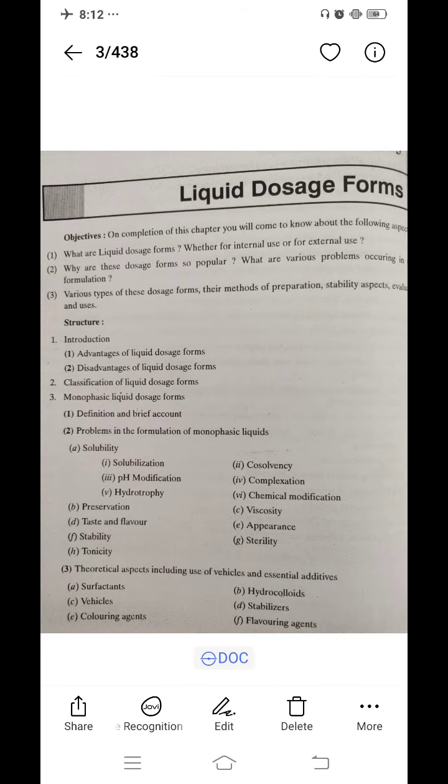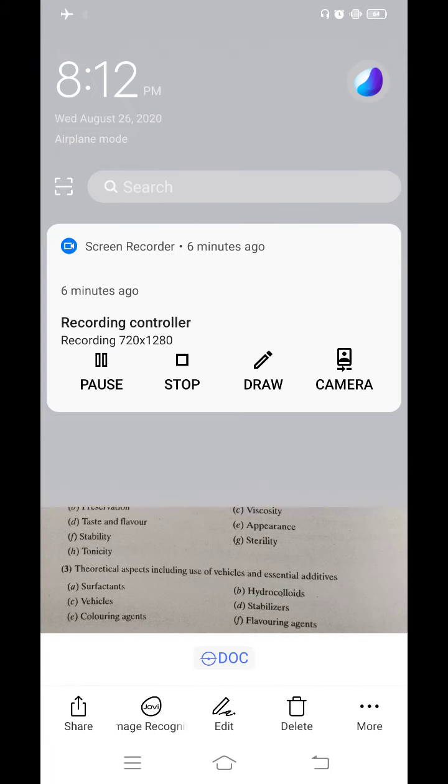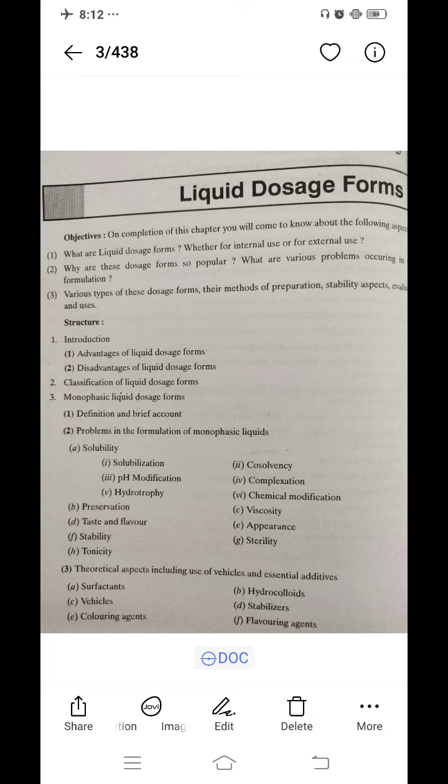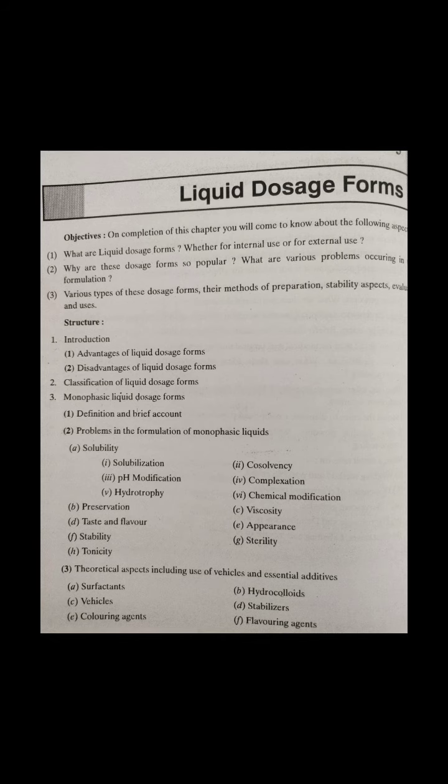First of all, we will discuss mixtures and concentrates. They are dilute or concentrated monophasic preparations intended for oral administration in which the drug is dissolved in a suitable vehicle.